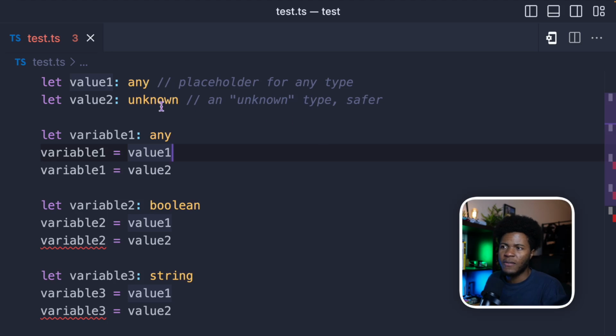In TypeScript, you have the unknown type and you have the any type. But how is the unknown type different from the any type, and what makes the unknown type safer than the any type? Well, that's what I'm going to help you understand in this video.